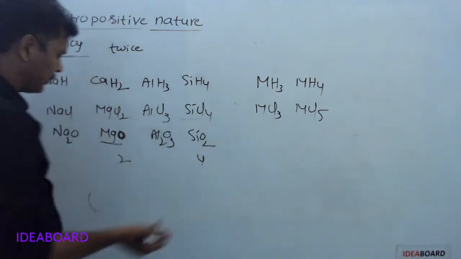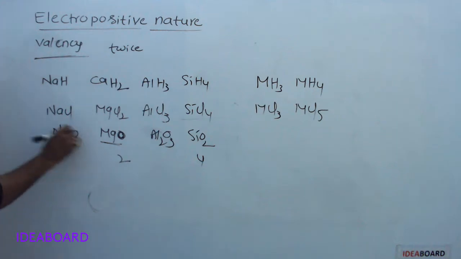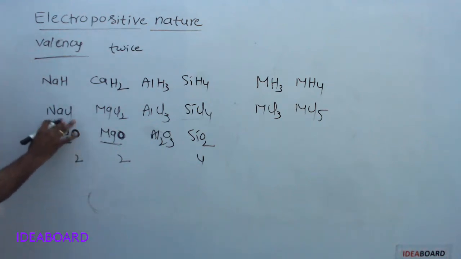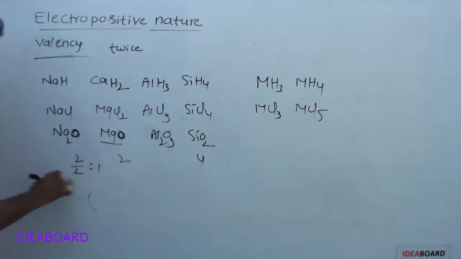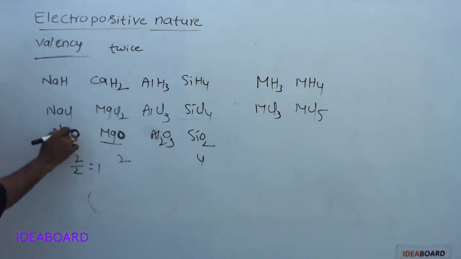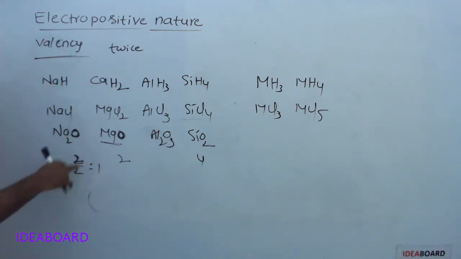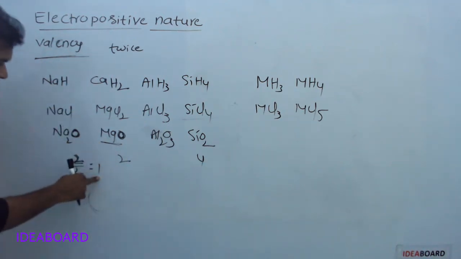Valency of silicon is 4. But in sodium oxide, one oxygen is there, twice the number of oxygens means 2, but 2 sodium atoms are there. Then the valency of sodium is 1 only. Twice the number of oxygen atoms is 2, but here 2 sodium atoms are combining with 1 oxygen. So the valency of sodium is 1.